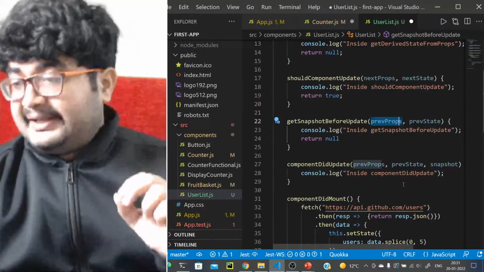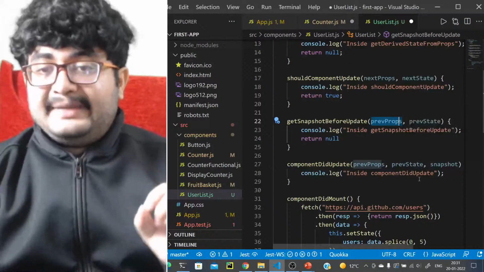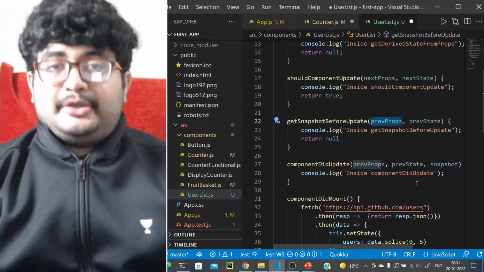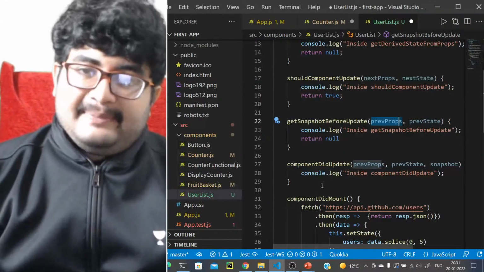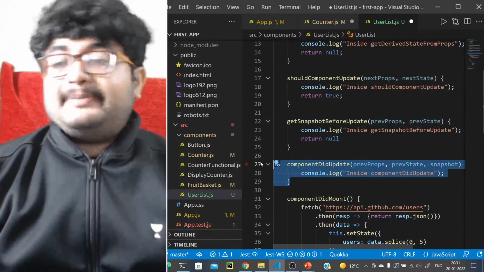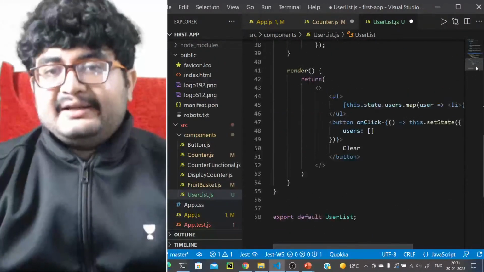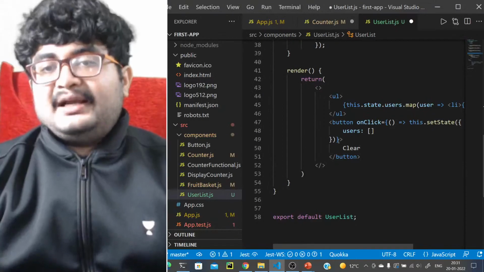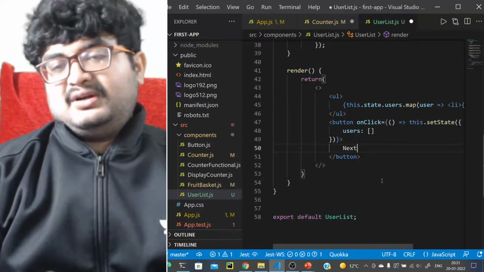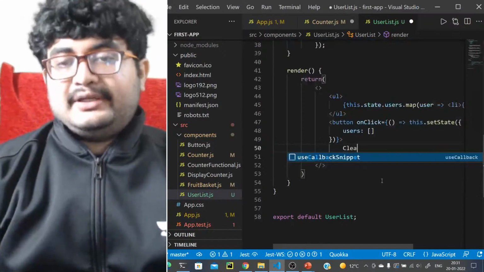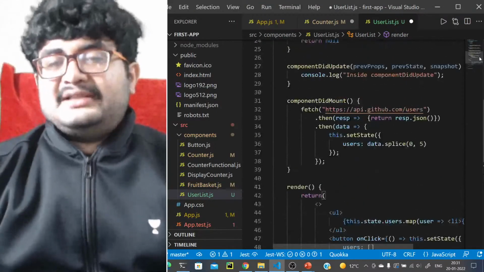Now, if you want to make any API call, where should you do it? Very simple. It's the same as didMount. In componentDidUpdate is where you should make API calls. So let's say instead of clear, it is next 5 users. Or actually, let's just make it clear only, right? Or maybe next 5 users. But again, that doesn't make much sense.